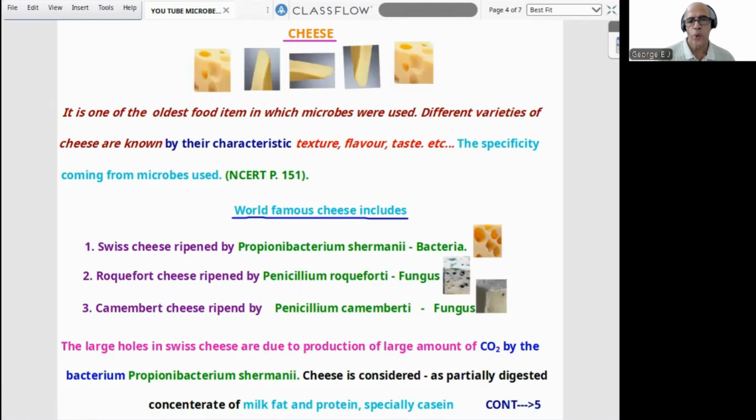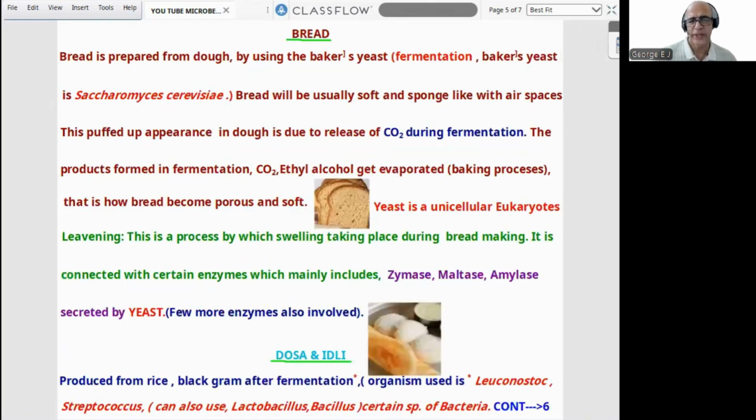Now, the large holes in Swiss cheese, you can find in the diagram. See here. That's why I put the diagram. Large holes in Swiss cheese are due to production of a large amount of carbon dioxide by the bacterium Propionibacterium shermanii. And what is cheese? Cheese is considered a partially digested concentrate of milk fat and protein, especially casein. So nutritious. I think the idea is clear to all of you. We can proceed to the next page. Interesting, not much headache or difficulty. Easy to study. Question will be there.